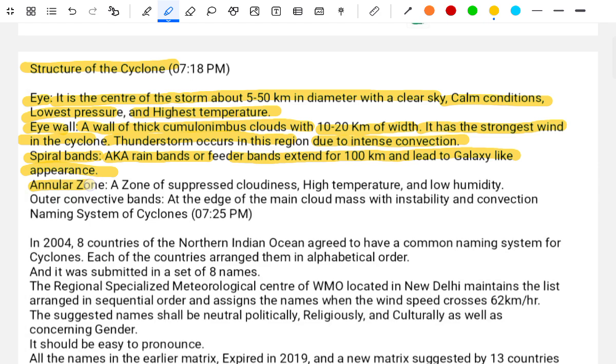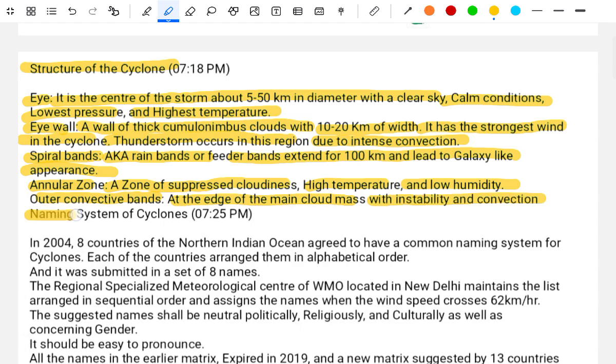The annular zone is a zone of suppressed cloudiness, high temperature, and low humidity. Other convection bands are at the edge of the main cloud mass, with instability and convection.